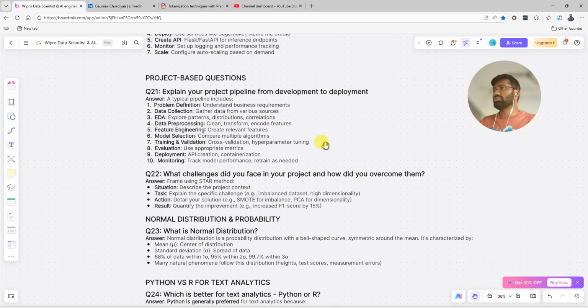Now project-based questions. A project-based question is about whatever project you have done. If you are a fresher, you should mention the POC project you have completed through your academics or training. Or if you are an experienced person, you should know what problem statement you have solved. So start with the problem statement, then the solution you have provided, what tools and technology you have used, the language, the stacks, and what your individual contribution to that project is.